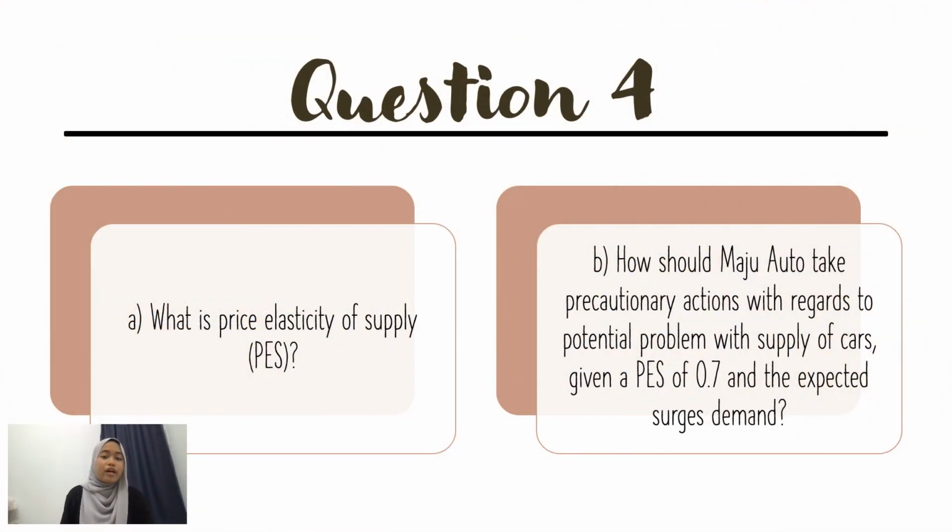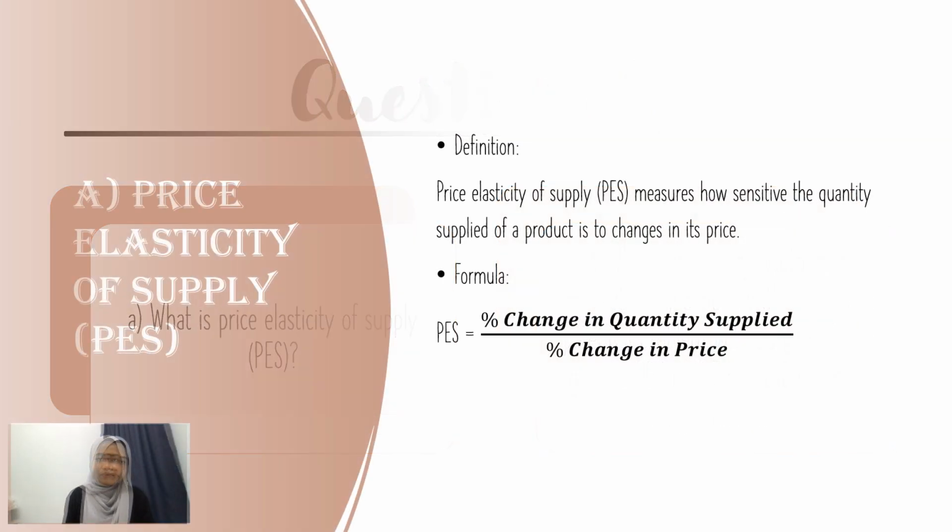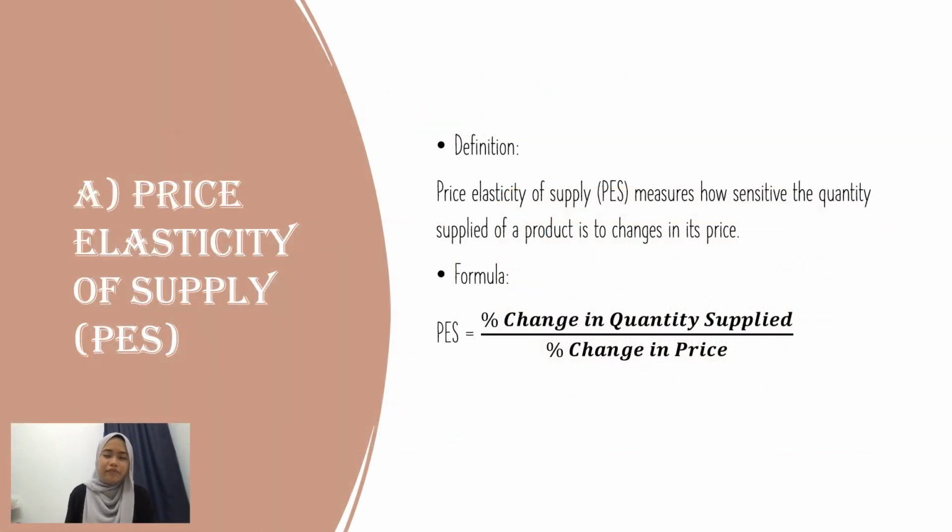For question 4, we will discuss what is price elasticity of supply and how MajuAuto should take precautionary actions with regards to potential problems with the supply of cars, given a PES of 0.7 and the expected surges in demand. The definition of price elasticity of supply is that it measures how sensitive the quantity supplied of a product is to changes in its price. The formula is percent change in quantity supplied over percent change in price.